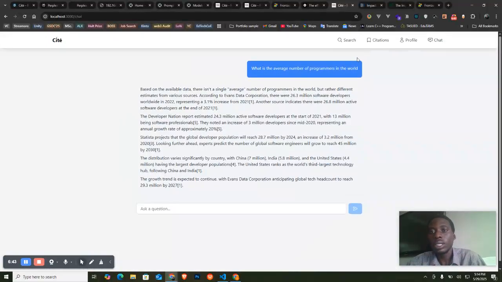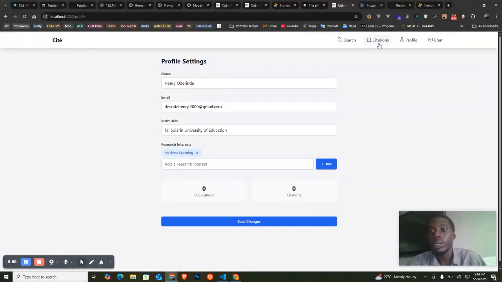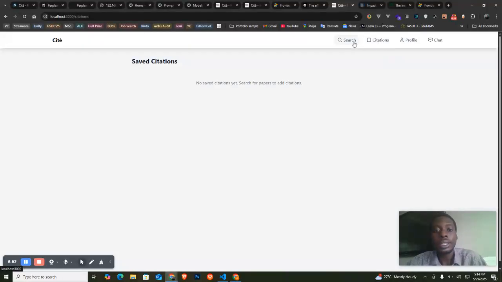So there's a search part, there is a chat part. But here's profile, you can save your profile. Everything's being stored on local storage. You can bookmark citations. More features will pop up to come, and yeah, that's all for now. I'm still actively working on this, but yeah, today's the deadline, so I just had to work on my submission.